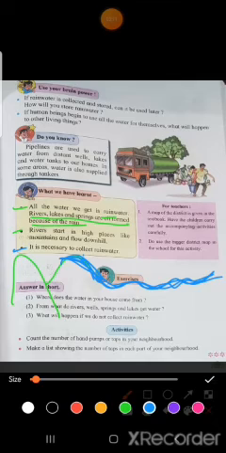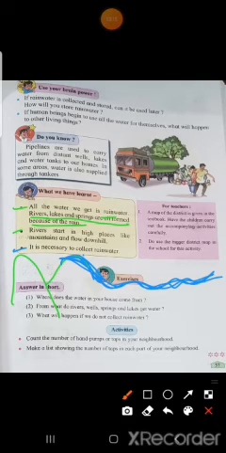Third, it is necessary to collect rainwater. We should collect rainwater. We should not waste water. Whatever rainwater is there, we should collect, so that we can use it in future. Okay, children, understood? I hope you all have understood this lesson.